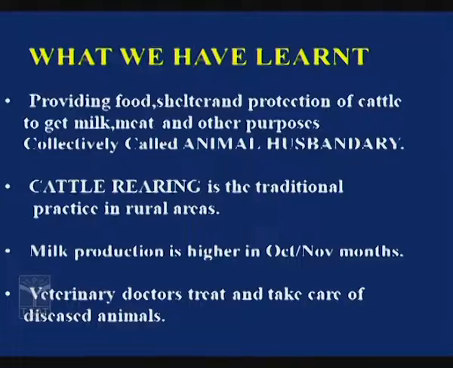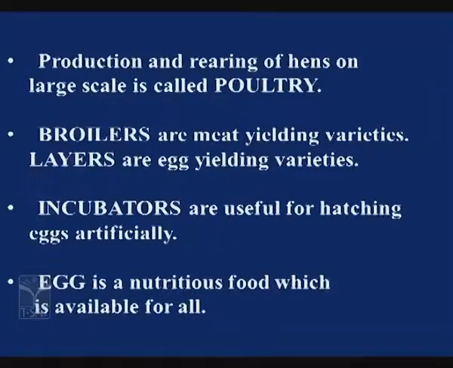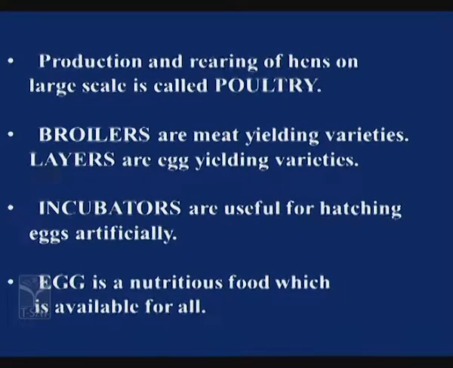Veterinary doctors treat and take care of diseased animals. Production and rearing of hens on a large scale is called poultry. Broilers are meat yielding varieties. Layers are egg yielding varieties. Incubators are useful for hatching eggs artificially. Egg is a nutritious food which is available for all. Hope you have understood the lesson, children.